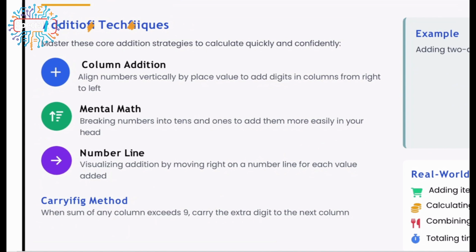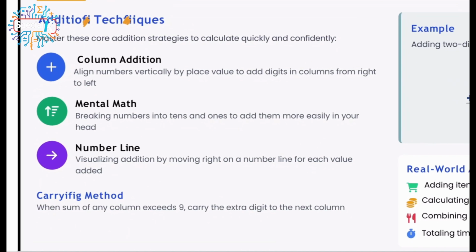But we also have two other ways. The mental math. What does that mean? It means breaking numbers into tens and ones or hundreds or any other specific value system that we have, and then adding them up more easily in your head. Imagine that I have two numbers. Right now, again, we are going to start with very, very basic ones, so I'm trying to be cautious about my examples. So I have 12 and I have 23. I would like to add these two.